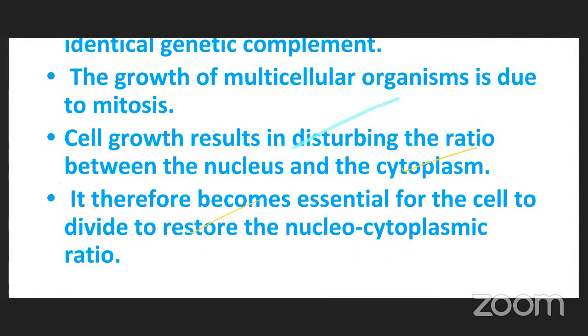Next, cell growth and distribution of equal amounts of nucleus and cytoplasm. Here we observe that cell growth results in distribution of the nucleus and cytoplasm. An equal amount of cytoplasm enters each daughter cell, and an equal amount of nucleus also enters each daughter cell. So it becomes essential for the cell to restore the nucleocytoplasmic ratio. Restore means the daughter cells obtain equal amounts of cytoplasm and nucleus from the parent cell.